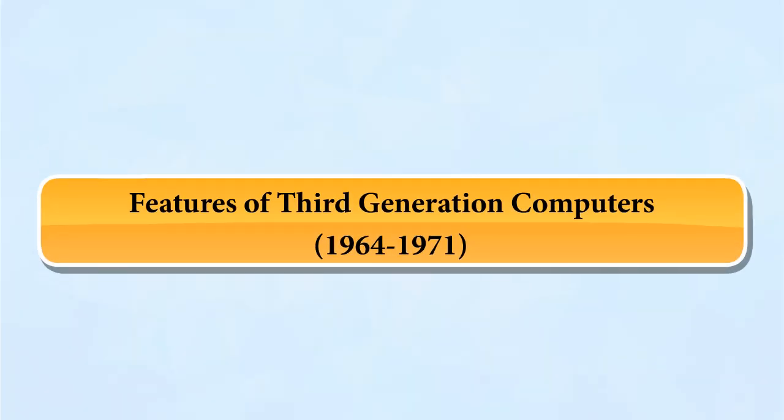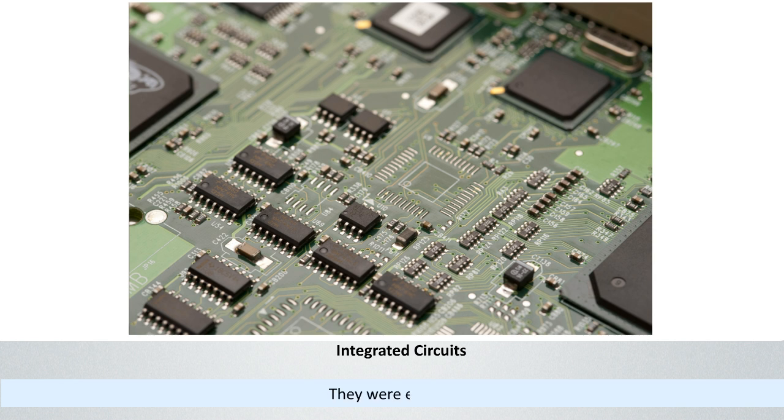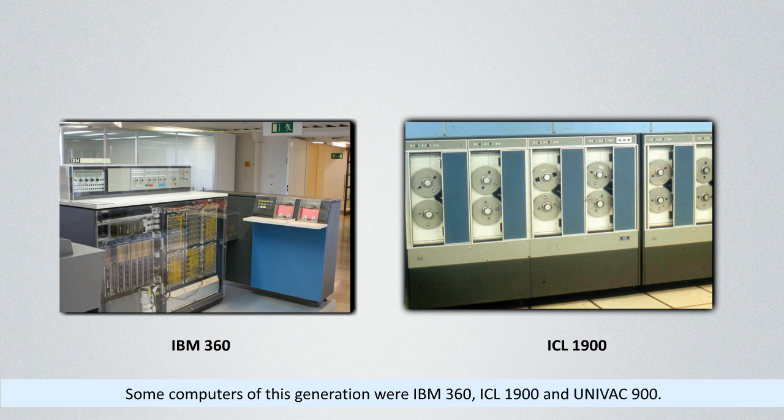Features of third generation computers, 1964 to 1971. Some features of third generation computers are: they used integrated circuits (ICs) as the main component. They were expensive. They generated less heat. They were smaller in size. They were faster. They consumed lesser electricity. Some computers of this generation were IBM 360, ICL 1900, and UNIVAC 900.